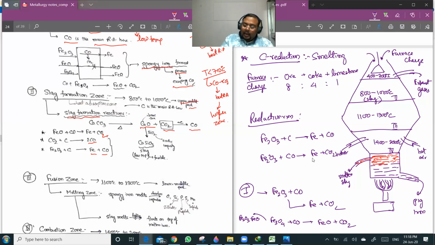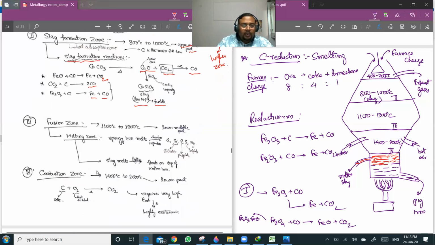Calcium oxide reacts with SiO2 to give calcium silicate, which is the low melting point fusible slag. It melts easily, having a lower melting point. This slag is lighter, so it will be floating on top of the crude metal. It can be separated out.